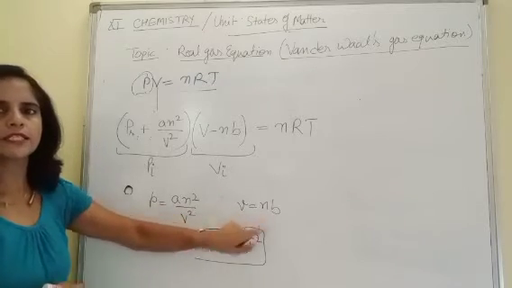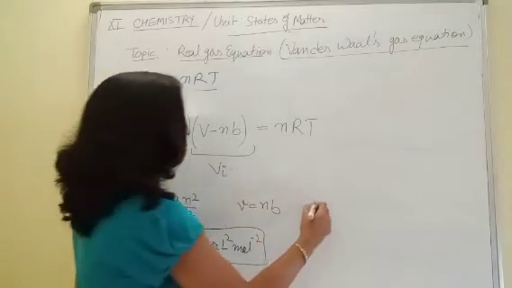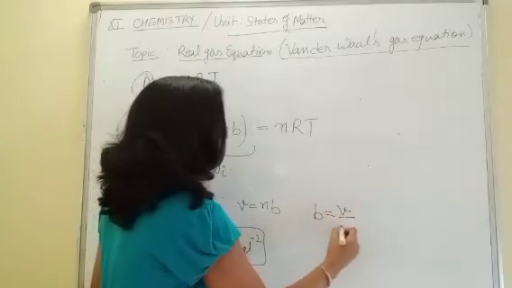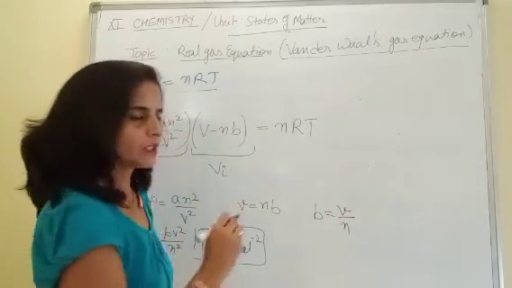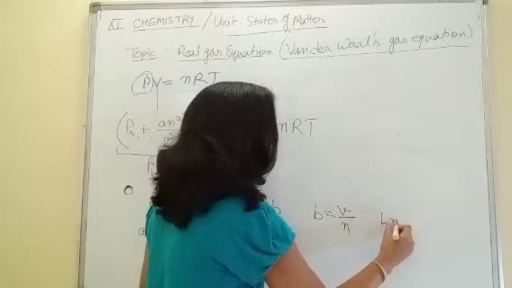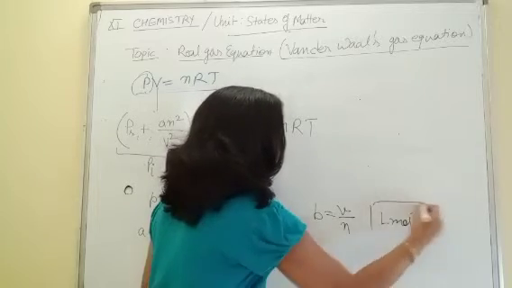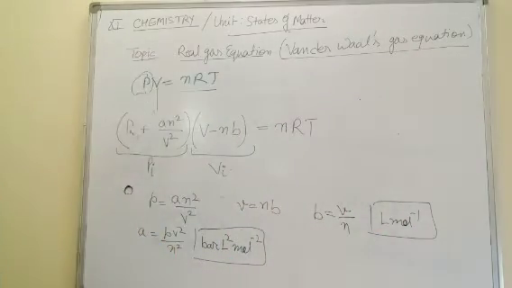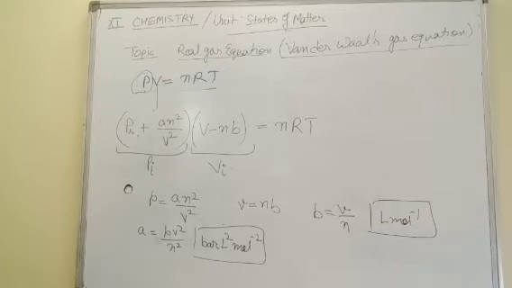Now from here, check the unit of b. b equals V divided by n. So the unit is liter per mole. This is the unit of b, liter per mole.